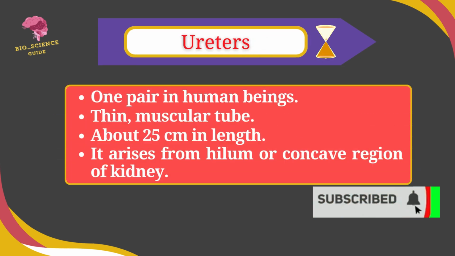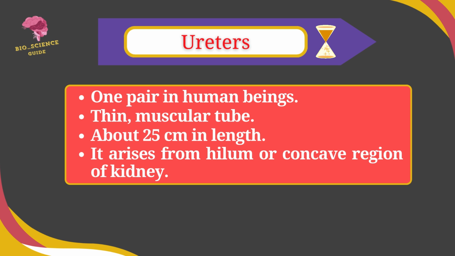Ureters are one pair in human being, thin and muscular tube structures. Each is about 25 centimeter in length and arises from the hilum or concave region of the kidney.